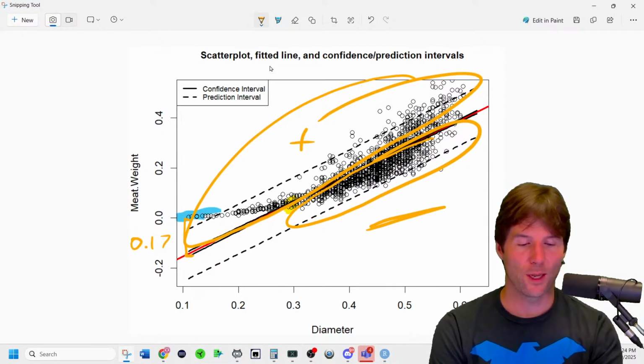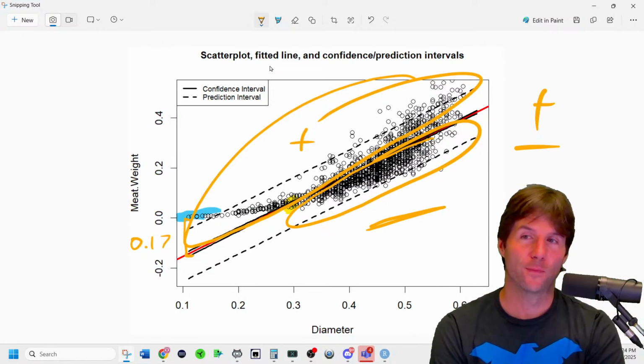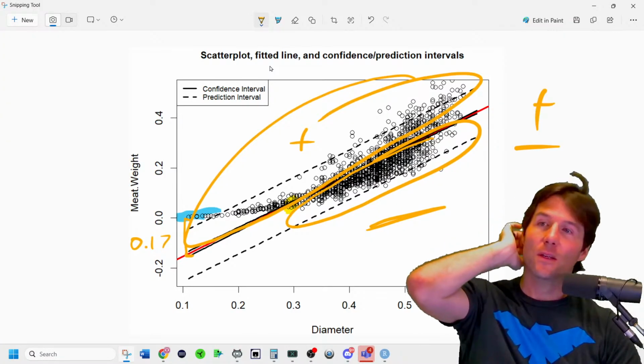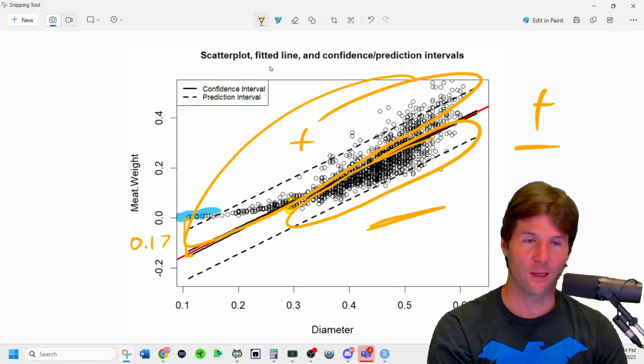On your test, do you want a positive or negative residual? What do you want on the test? Positive or negative? Very clearly, you want a what residual?